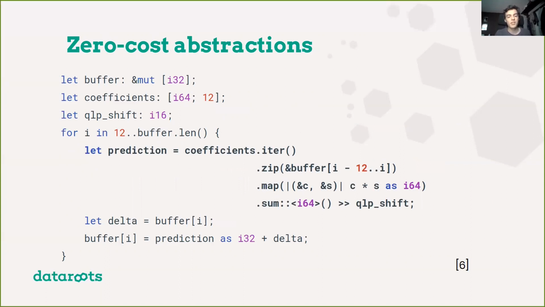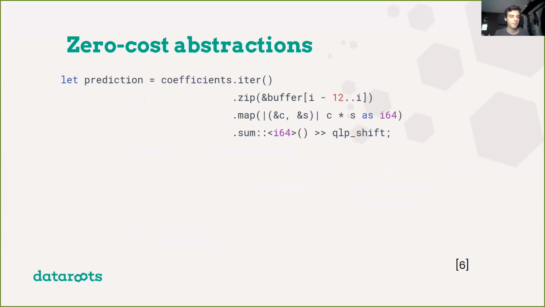So what this does is it iterates over an array called coefficients, and then it uses some kind of functional API to do something with that array. So it's zipping it, mapping it, summing it, and this map accepts a closure, for example. In other languages, this is known as a lambda, or in some others as a function. So this is a very functional API that you get.